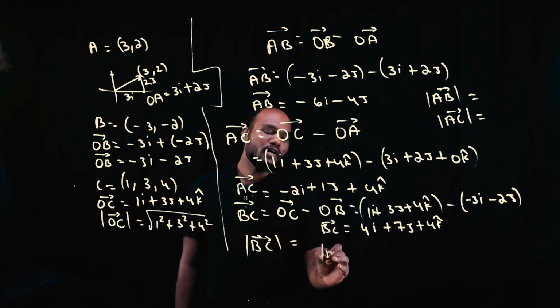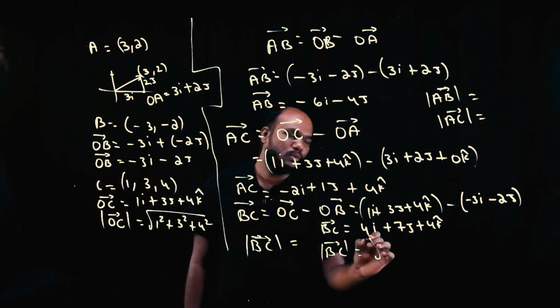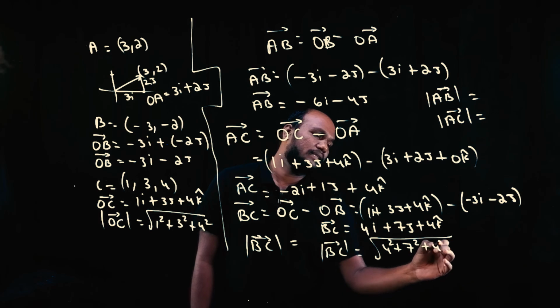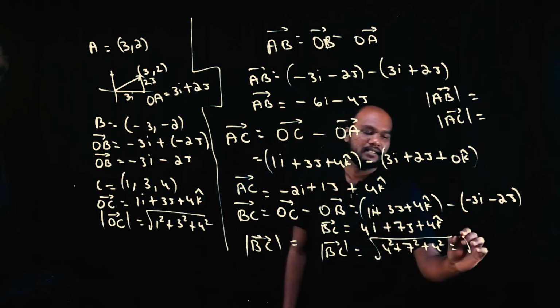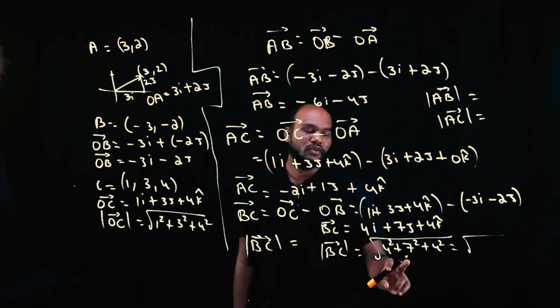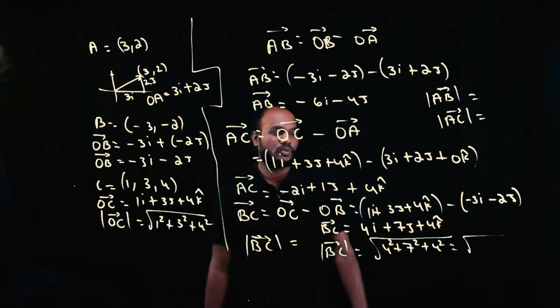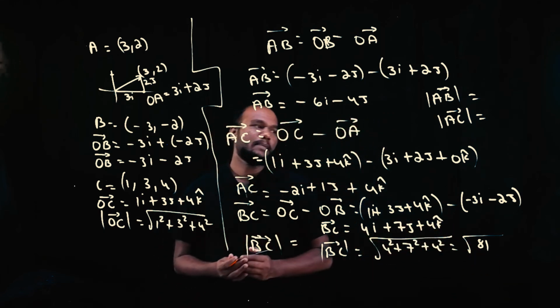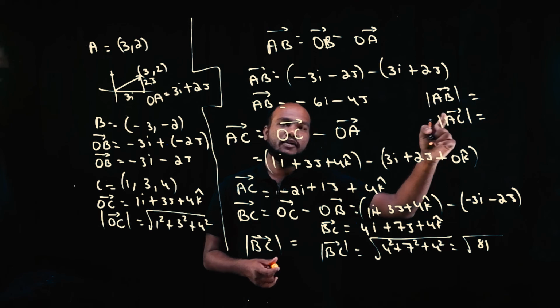How to find the magnitude of BC? Root of this square plus this square plus this square. So how much do you get? 16 plus 16 is 32, plus 49, so 81 I think. Just check it out. I've written it, just check it out. Simple. You can find the AB bar magnitude also, and the AC vector also.